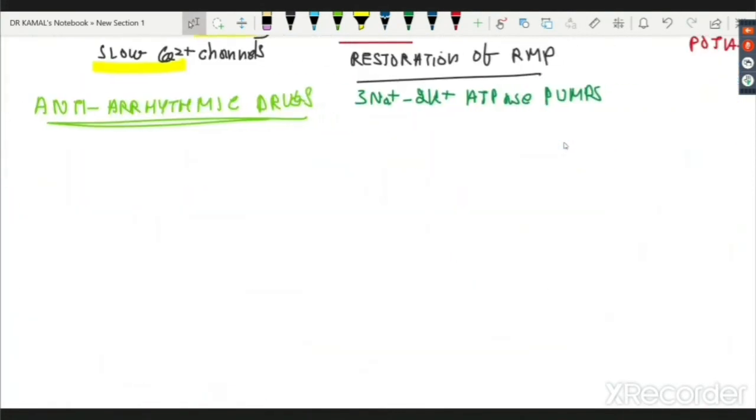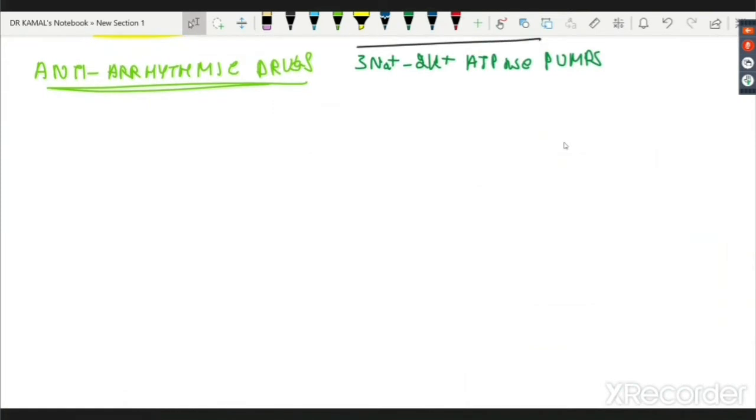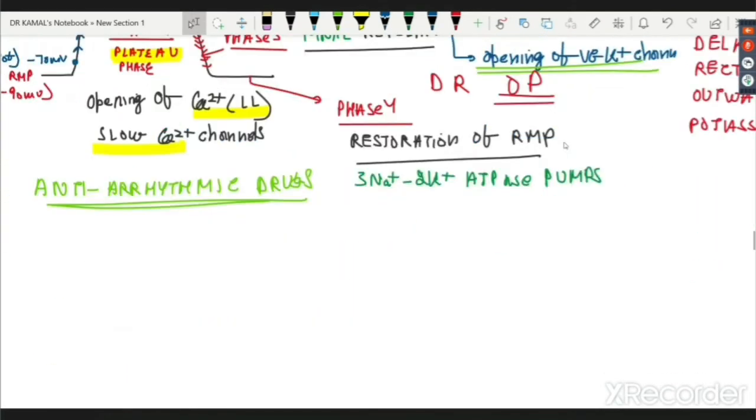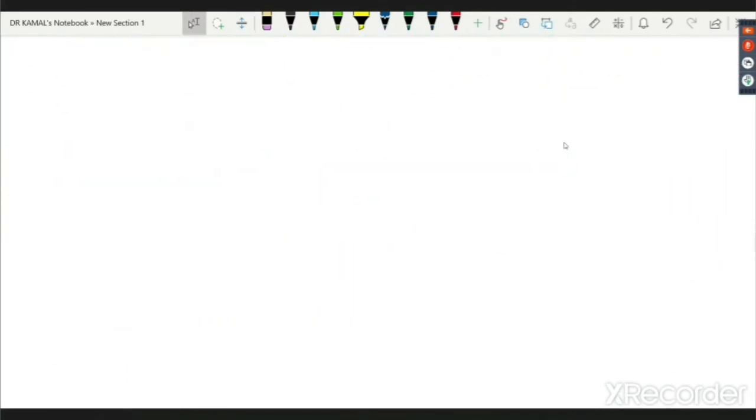Let's look at now the pacemaker action potential, or the pacemaker potential. How does the SA node potential look? What is it known by? Slow response action potential. Why? Pacemaker is very, very important for the exam because of the huge importance of this being asked repetitively.